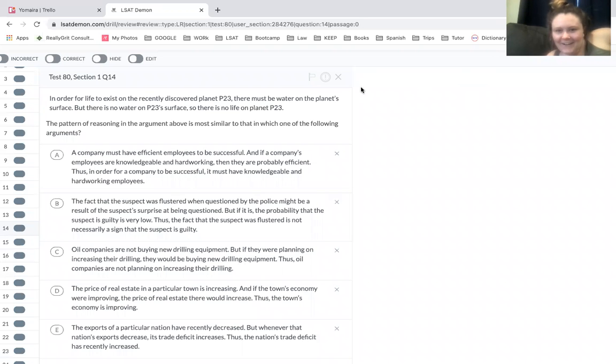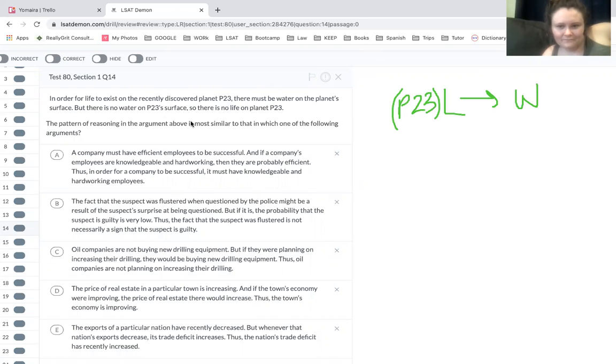Okay, so in order for life to exist on the recently discovered planet 23, there must be water on the planet's surface. Okay, so if planet 23 happened to have life, there must have been water. But there is no water on planet 23's surface.